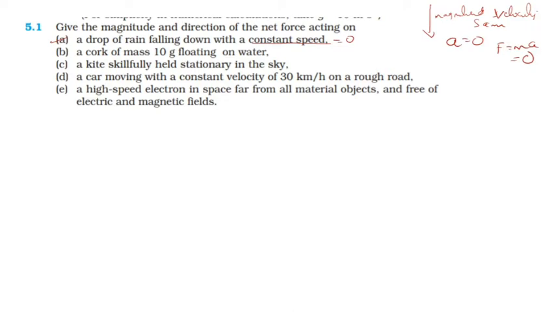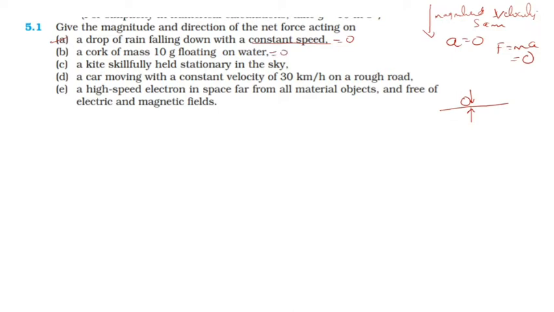And the second one, a rock of mass 10 gram floating on water. Here the body is floating on water, which means the downward forces and the upward forces are equal and opposite. So there is no net force on that body. I can say the force on this rock is also 0.